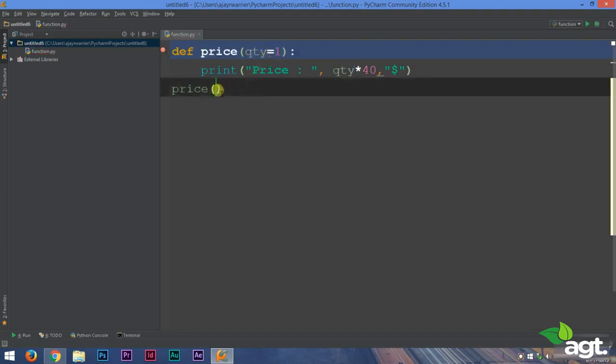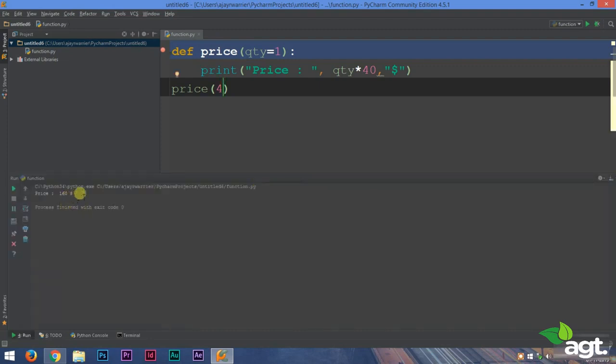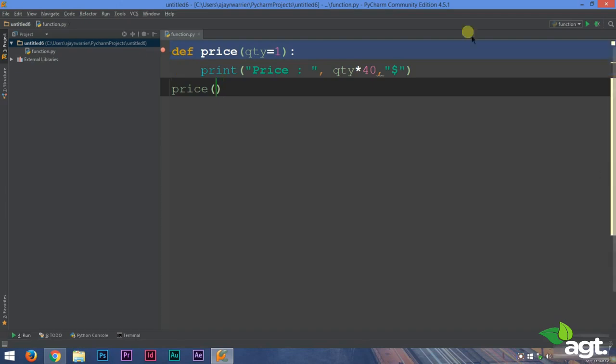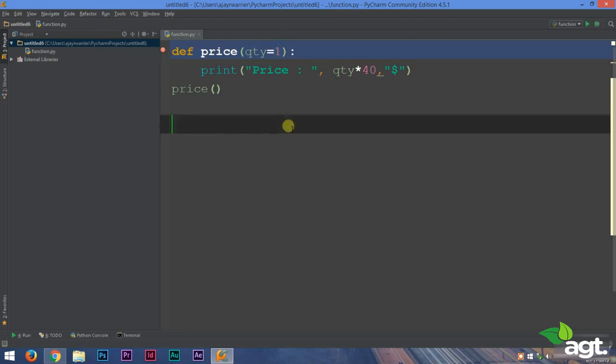So in case no other value is provided to this function, it will operate with this 1. Now if the user has entered 4, we still get 160 because we have a value for qty. In cases where there is no value for qty, it will treat 1 as the value.